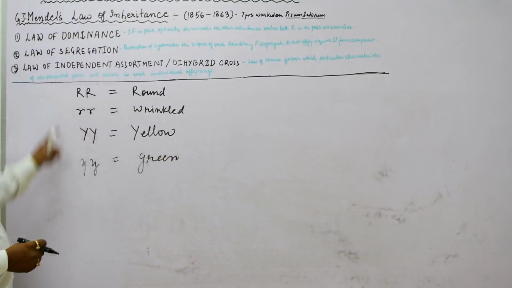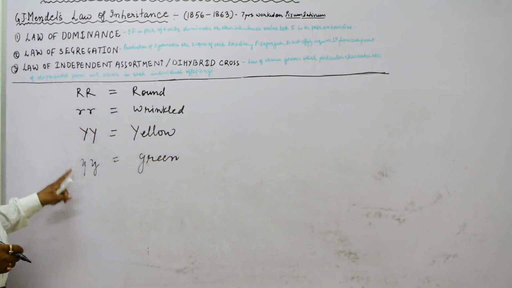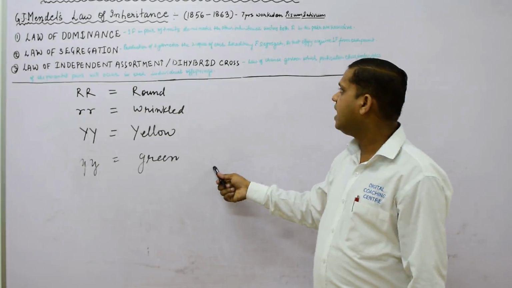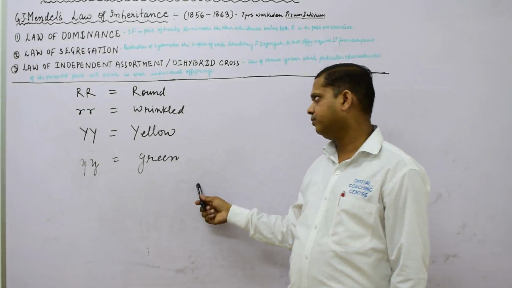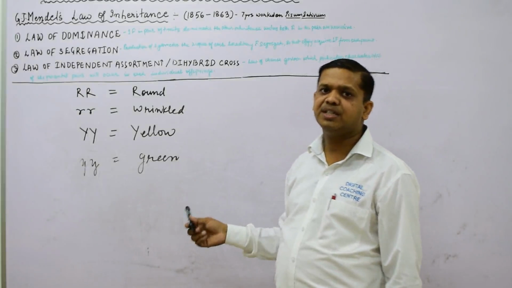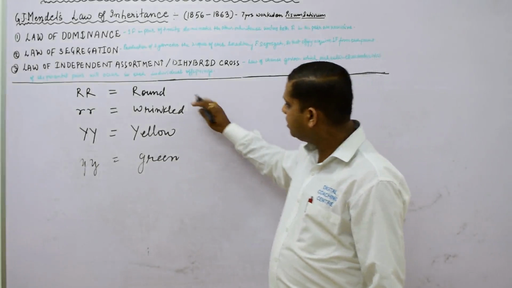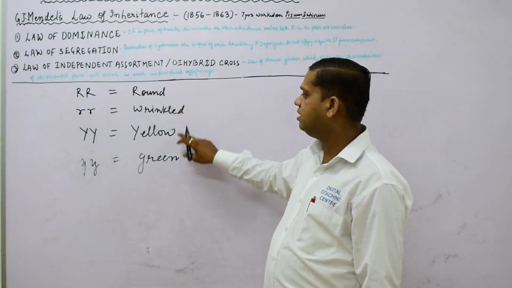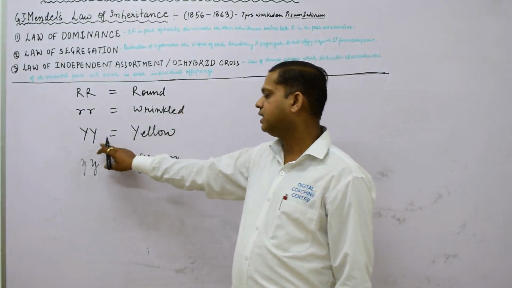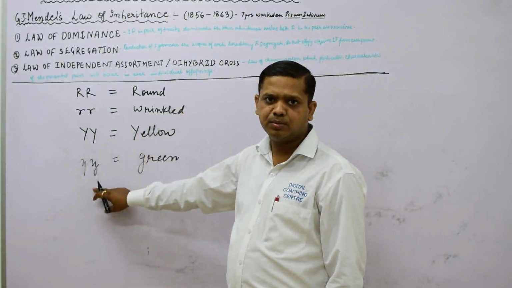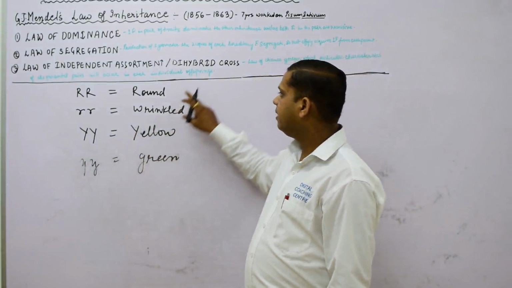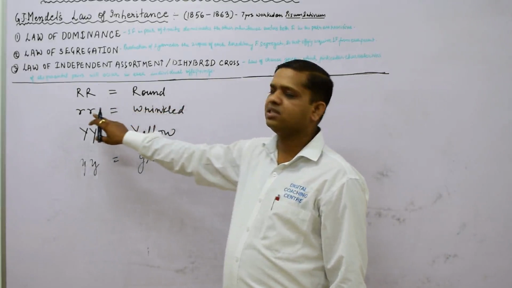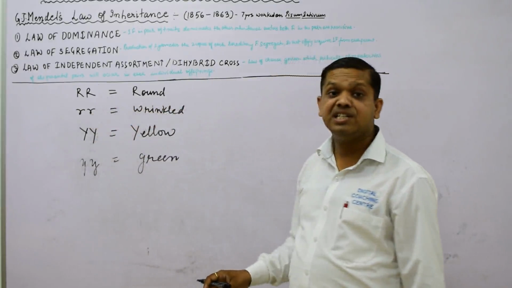In these four different characteristics, we will understand the law of independent assortment as well as the dihybrid cross. The law of independent assortment is also known as dihybrid cross.